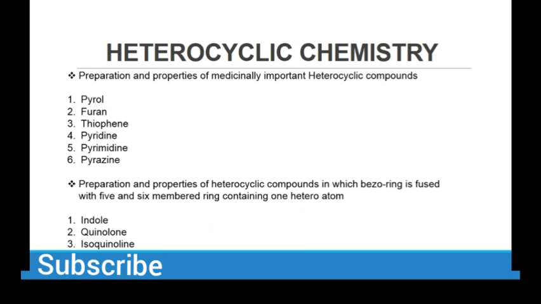And then we have the benzene ring, which is fused with a 5 or 6 member ring. So all these compounds are present in drugs, and we will also study in which drug these are present. You know open chain aliphatic compounds: any carbon containing compound which does not form any ring or cycle is known as an open chain or aliphatic compound, or maybe they are branched. You will see in the second it is branched.